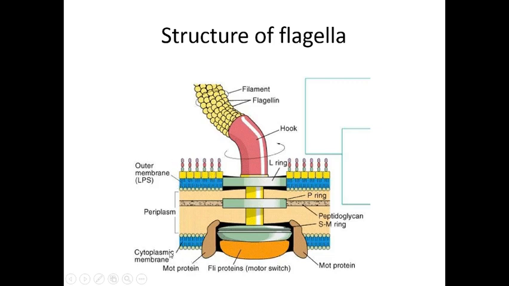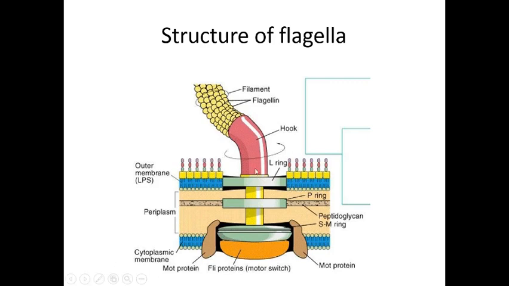So it emerges from the cell membrane, or from the cytoplasm, we can say. It is responsible for the motility of bacteria, and it ranges from 15 to 20 nanometers in diameter.